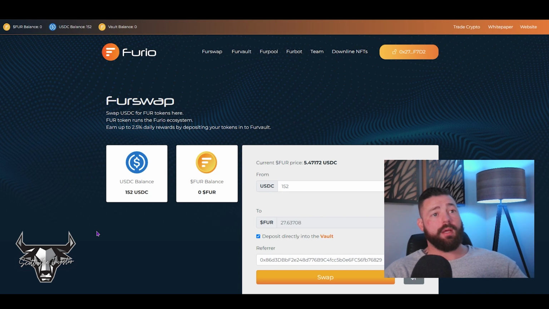If I wanted to keep some, like I said, for the Furio pool, I could leave some aside and not click this button. If I was planning on team building, I would need to go buy a downline NFT, which you buy with Furio tokens. So you'd want to leave some aside there too. But for most of you guys who are just getting started, you just want to figure out how to get money into the system. In that case, it's a good idea to click max and then click this.